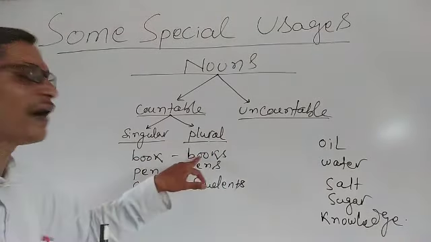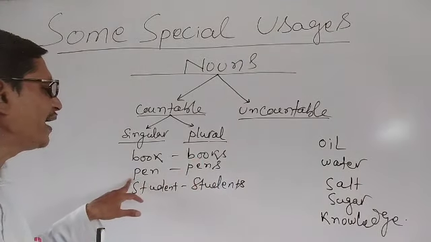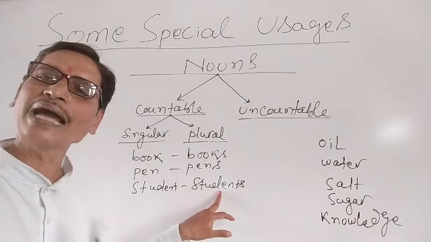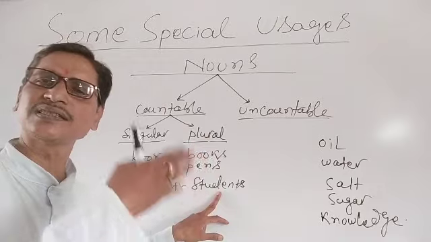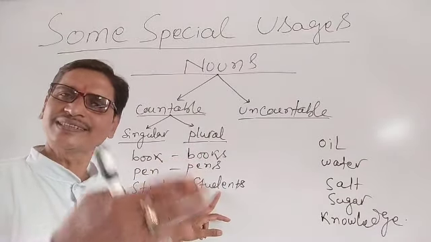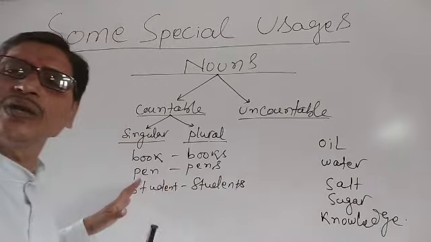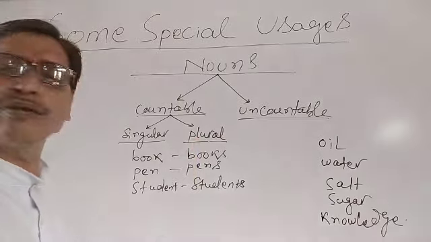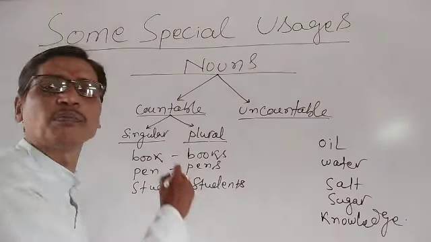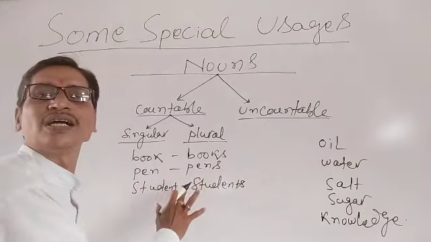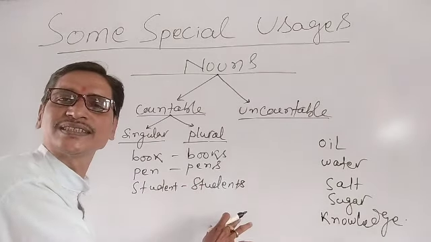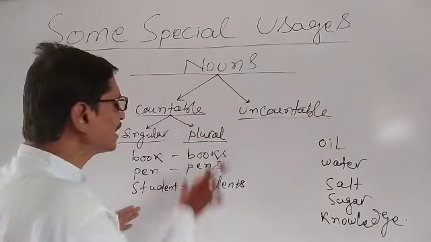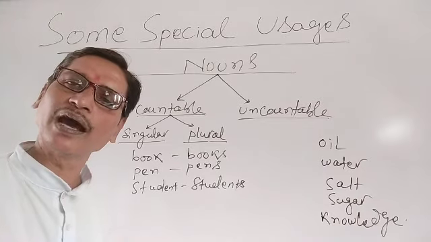Book, one book, 5 books. One pen, 100 pens. One student, 100 students, 500 students. Table, tables, teacher, teachers, chairs. Understand? So we have a singular as well as a plural form of countable nouns. Before plural countable nouns, we can use numbers like 5 books, 7 pens, 100 students, 300 teachers, 10 tables, 7 chairs.